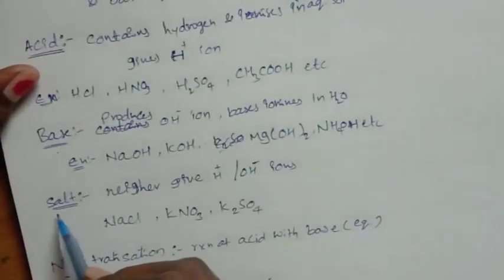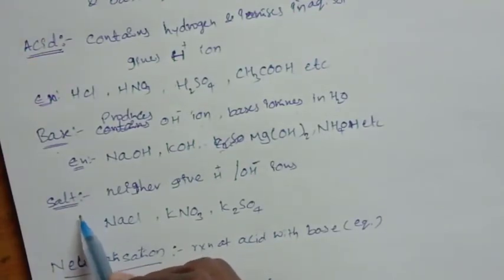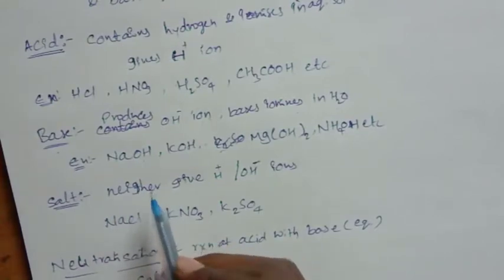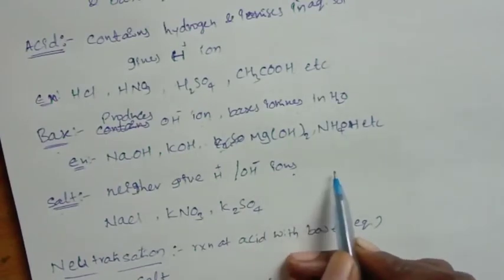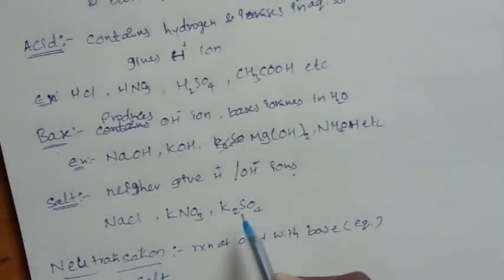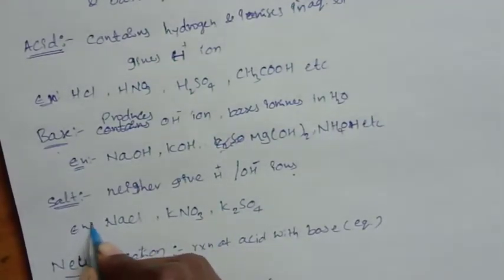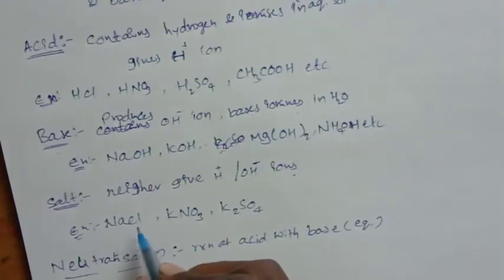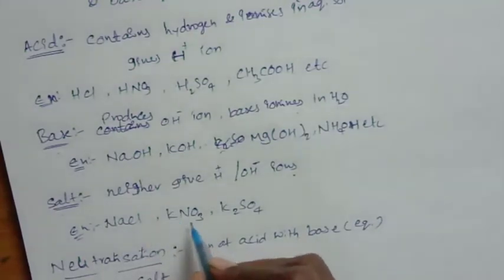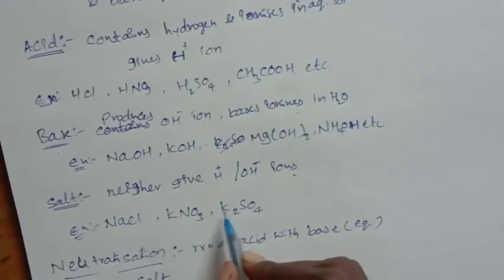Next, we will discuss the salt. A salt is a chemical substance that can neither give H plus nor OH minus ions in aqueous solution during primary ionization. For example, NaCl forms Na plus and Cl minus, with no H plus or OH minus. Also KNO3 and K2SO4 have no H plus or OH minus. So these are called salts.